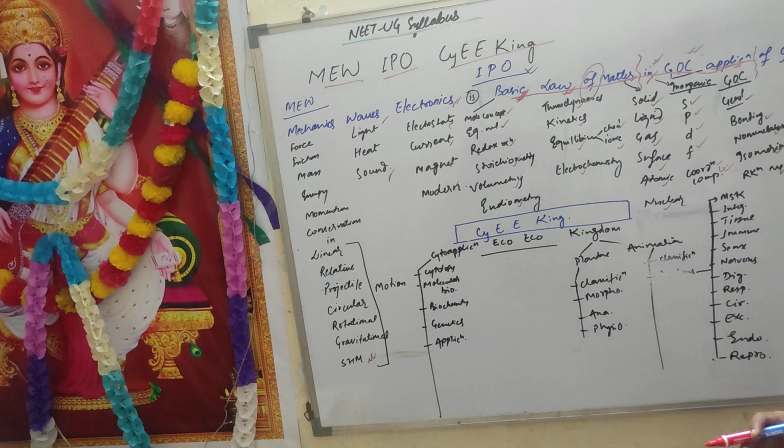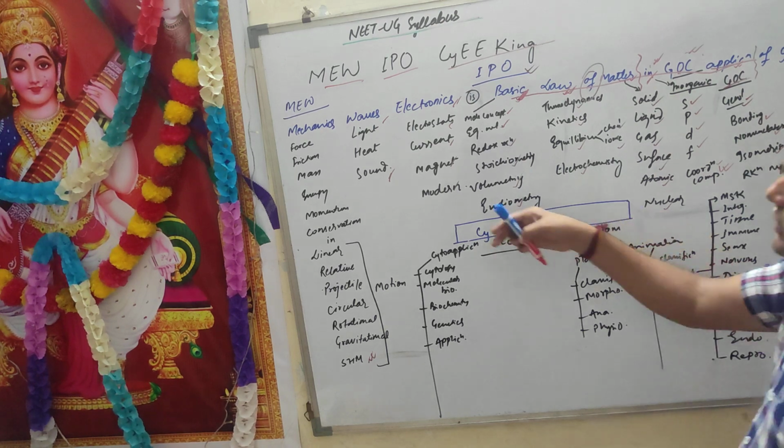Now comes inorganic chemistry. Inorganic SPDF: S block, P block, D block, F block and coordination compounds. This is all in inorganic chemistry. Now GOC means general organic chemistry. Under general come atomic structure, bonding, isomerism and reaction mechanism. Organic chemistry is alkane, alkene, alkyne, aromatic, halide, alcohol, phenol, ether, aldehyde, ketone, acid, amine, biomolecules and applied chemistry.